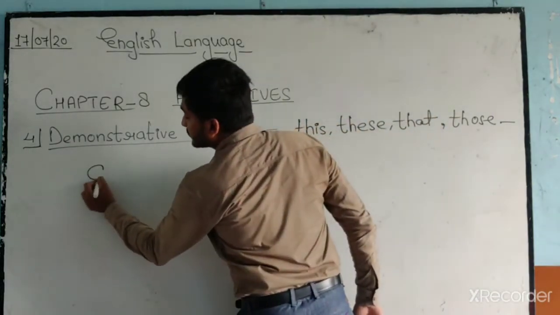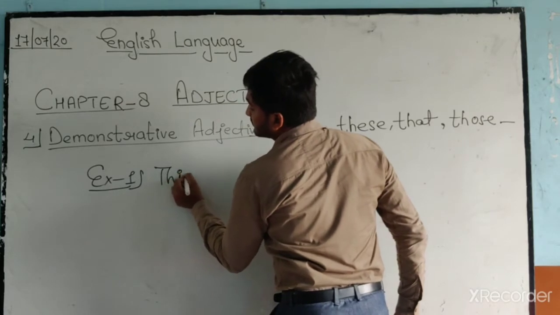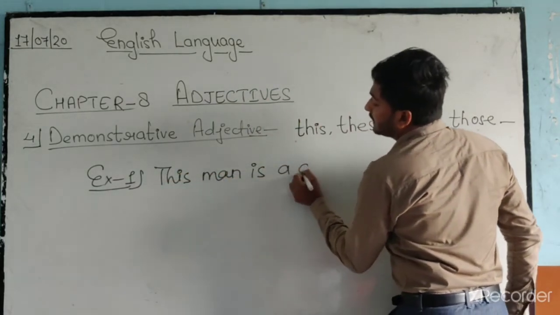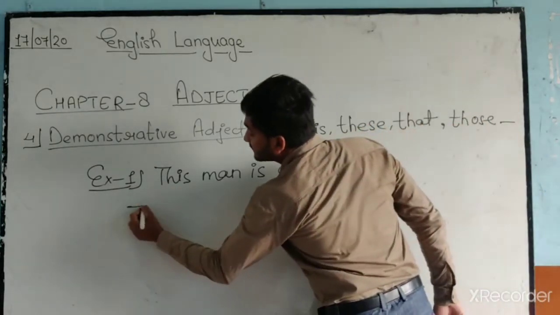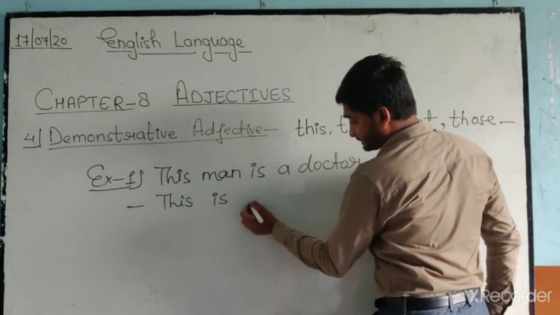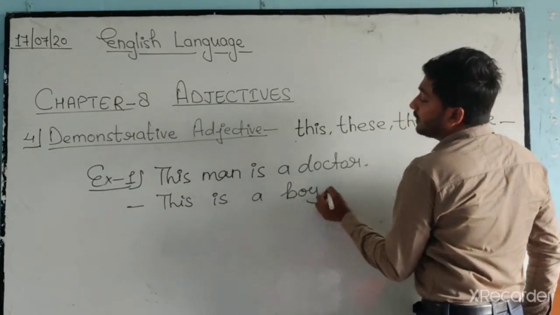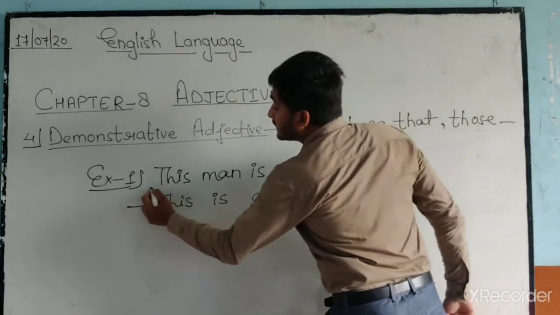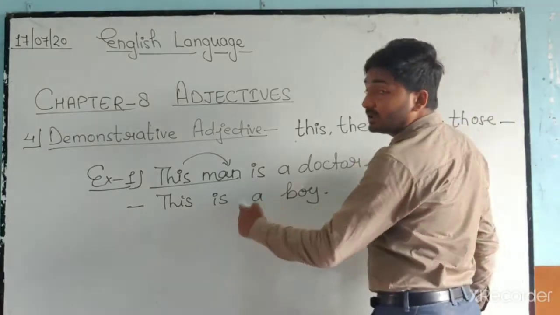To see the difference, for example, this man is a doctor, and this is a boy. Or this is a doctor. This man is a doctor. Here, this is followed by the noun man.